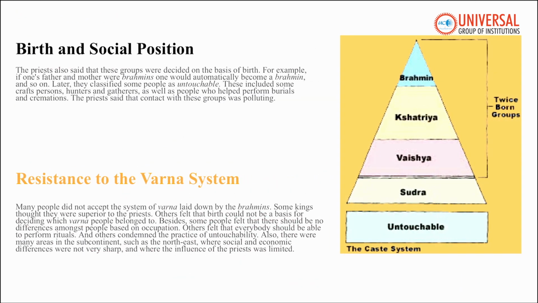Over a period of time, priests declared that Varna was determined by birth. For example, if one's father and mother were Brahmins, one would automatically become a Brahmin. And this rigid Varna system also later led to untouchability. So who were considered untouchables? These were craftspersons, hunters and gatherers, as well as people who helped perform burials and cremations. The priests said that contact with these groups was polluting.